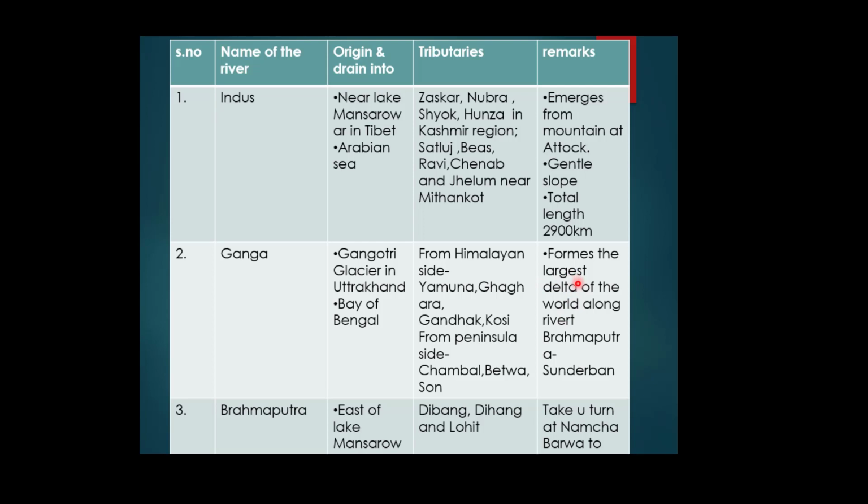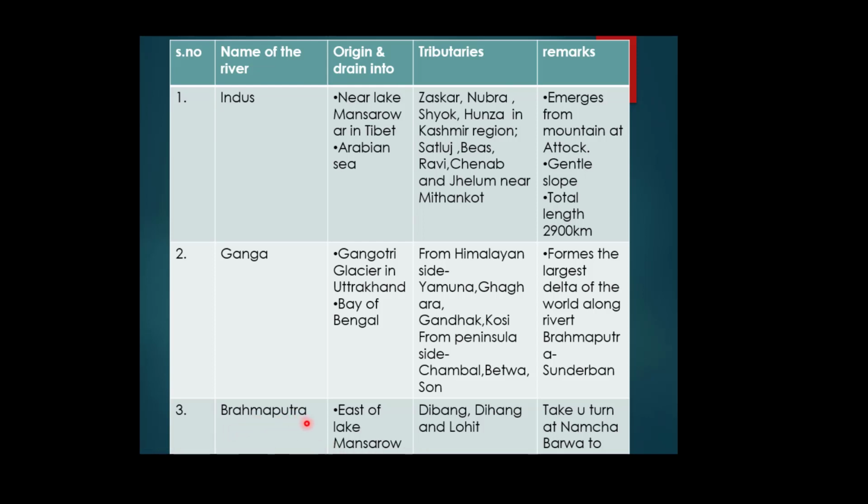And the river Ganga forms the largest delta of the world. Can you say it? It is the Sundarban Delta, and the name Sundarban is taken from the Sundari variety of trees which are found in the deltaic region of Sundarban, and these are a mangrove kind of forest. Sundari are considered under mangrove forest, and these are the home for the Royal Bengal tiger.